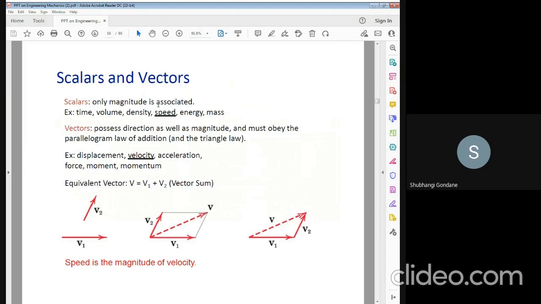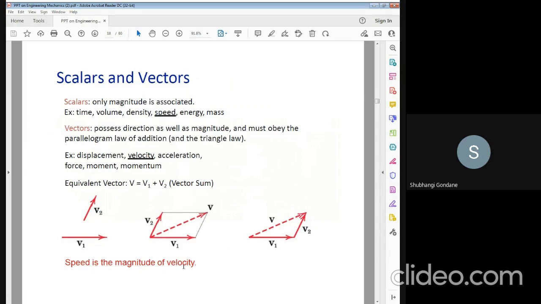A scalar has only magnitude associated with it. For example, time, volume, density, speed, energy, and mass. What is a vector? A vector possesses direction as well as magnitude and must obey the law of parallelogram of forces or the triangle law. That is, V is equal to V1 plus V2, the sum of the vectors.